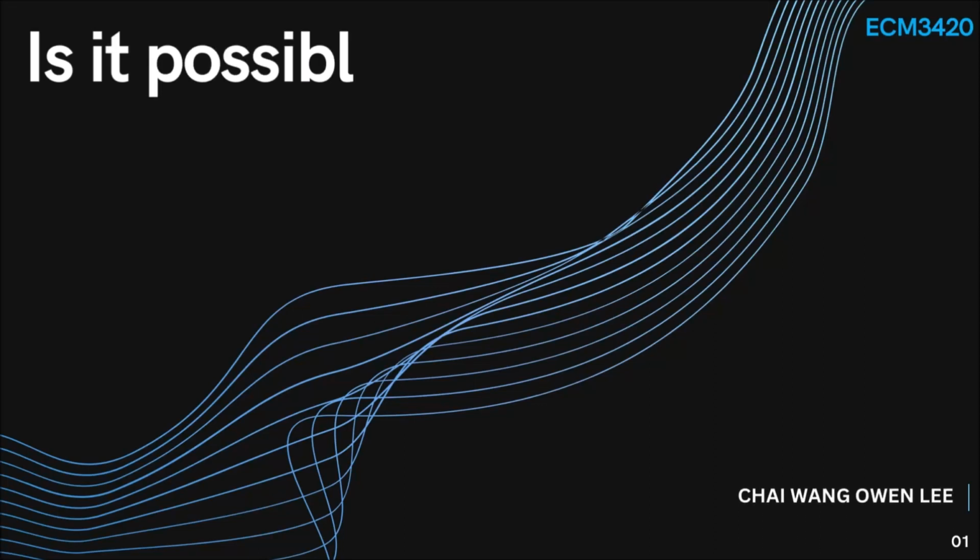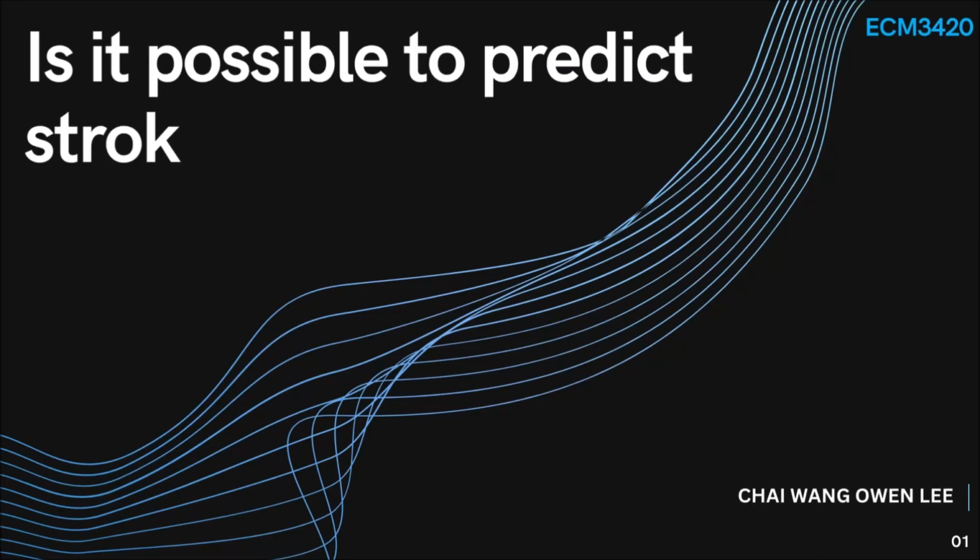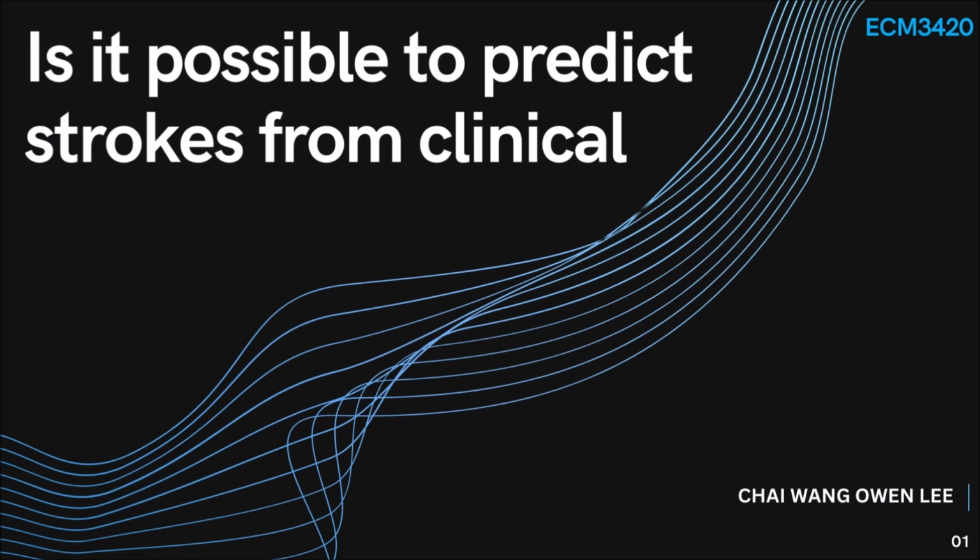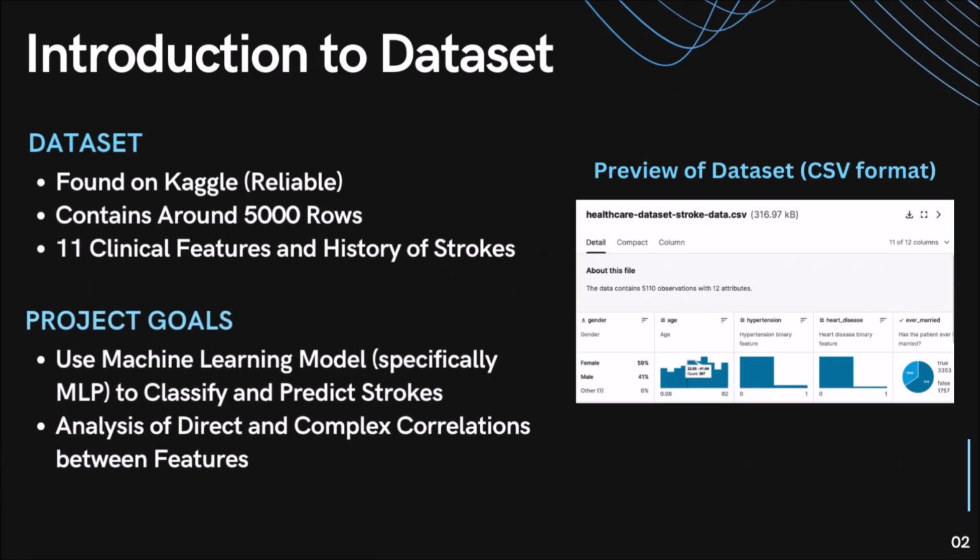Hello there, strokes suck. Every year about 15 million people suffer from strokes. Of those, there are 5 million who die and 5 million who are left permanently disabled. We're here to see if we can find any correlations between certain clinical features and risk of stroke. The dataset we are using is found by a reliable source on Kaggle, which shows information of about 5,000 hospital patients, their information, and their history of a stroke.